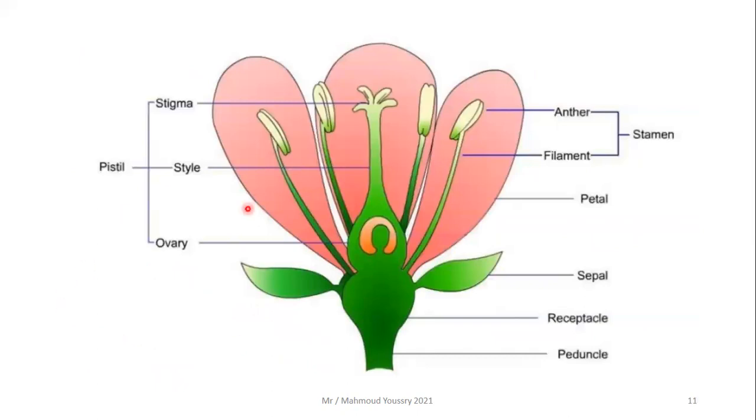Now we need to know the parts of the flower, only the male and the female reproductive organs of a flower. In the middle here, as you can see, this part and this swollen part on the bottom is called the pistil, or the female reproductive organ. And also, as you can see here, this swollen part and this long thread is called the stamen, or the male reproductive organ in flowers. So stamens are the male reproductive organs and the pistils are the female reproductive organs.